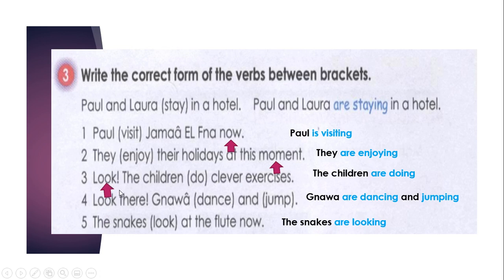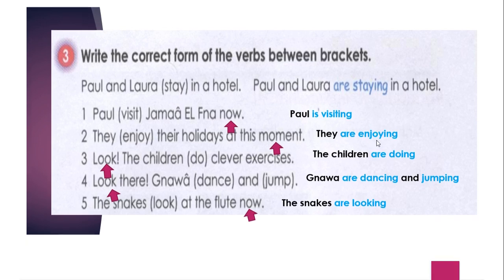So look here. Why? Because I say, please look, something is happening. Look, they are playing. Look, he is watching TV. We can have look. We can also have listen. Listen, they are shouting. Listen, he is explaining the lesson. Good, look there. So the snakes are looking at the flute now. Good. So these are the keywords. If you see these keywords, time expressions, conjugate the verb in the present continuous.